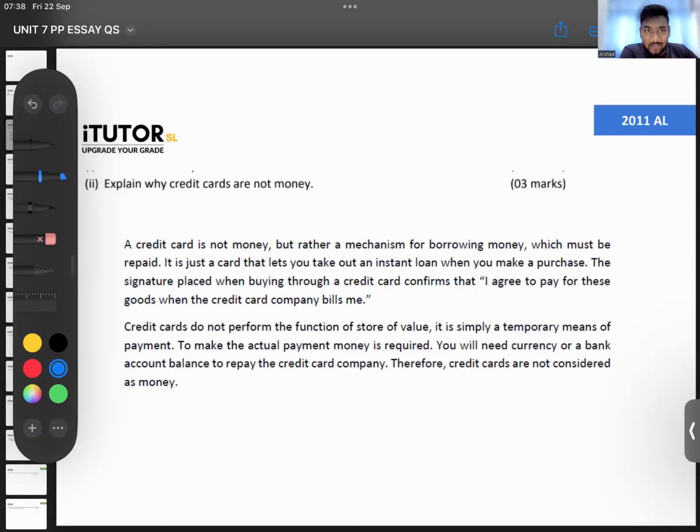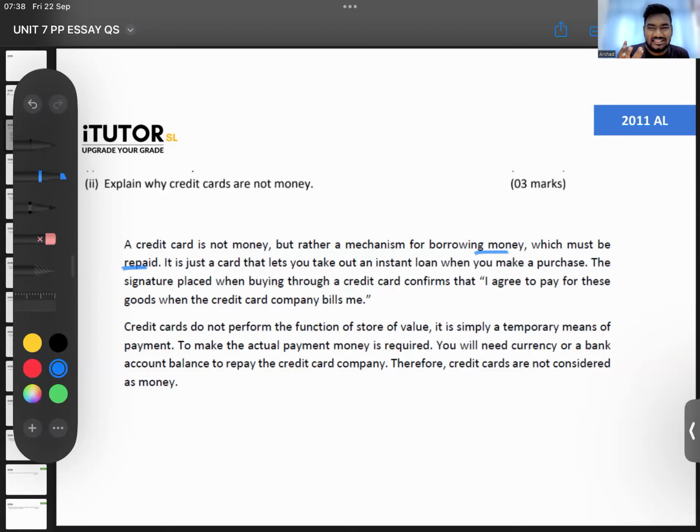Whenever you go and swipe your credit card, exactly, that's a liability. That's a short-term loan that is created. Every time you go and swipe your credit card means now you have to pay that amount to the bank. You owe the bank that amount of money. So it's a liability move. See, they say here, a credit card is not money, but rather a mechanism for borrowing money. Credit card is not money, but it's a method to borrow money. Every time you go and swipe your credit card, you're borrowing some money here, which must be repaid. You have to repay this later.